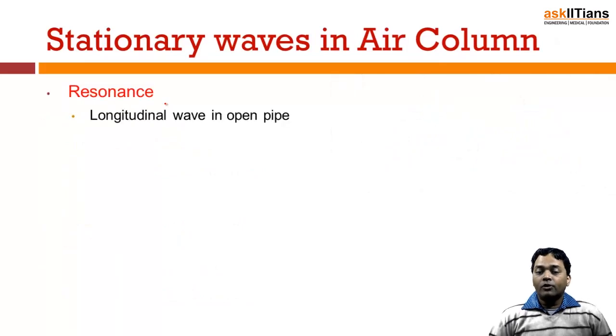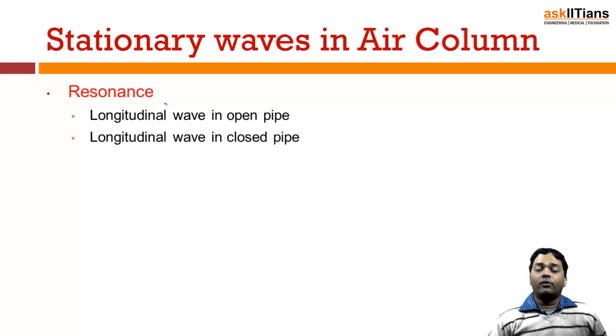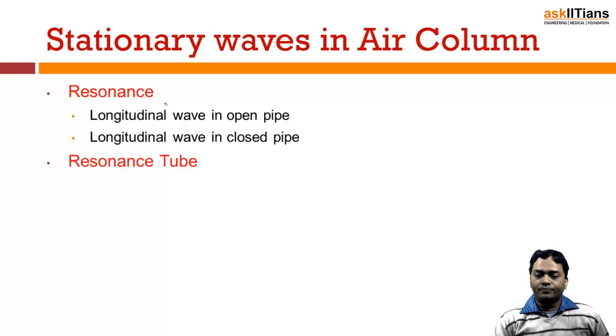Moving further, we talk about the resonance. Resonance basically means when an external frequency is induced in a substance, in a system, which also has its own frequency, that results into resonance. So we'll try to understand for the case of longitudinal waves that are set up in an open pipe, and similarly for the case of closed pipe. You can draw an analogy with the case of a flute. So that's the same thing here. Resonance tube, we'll try to understand about that.